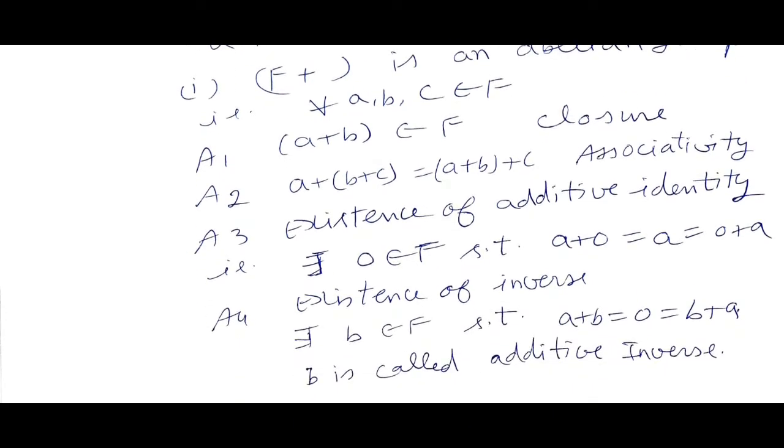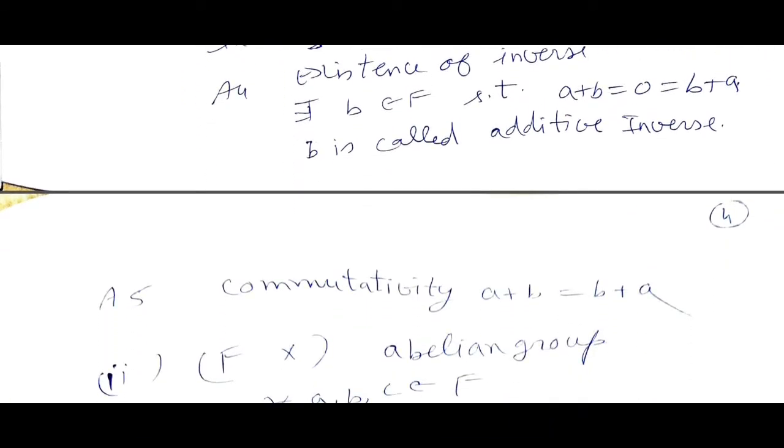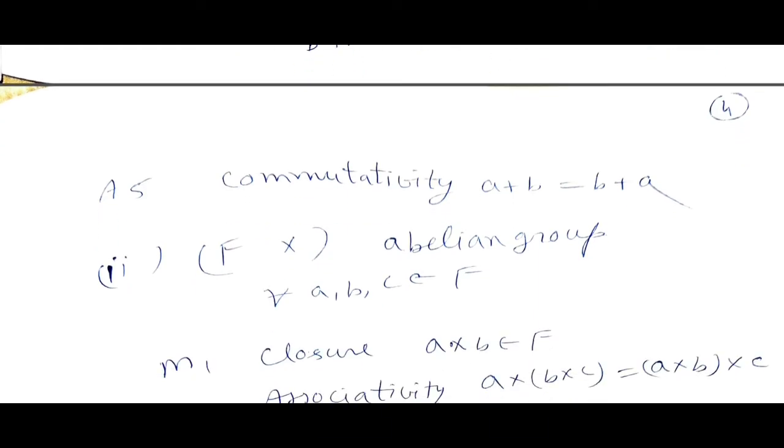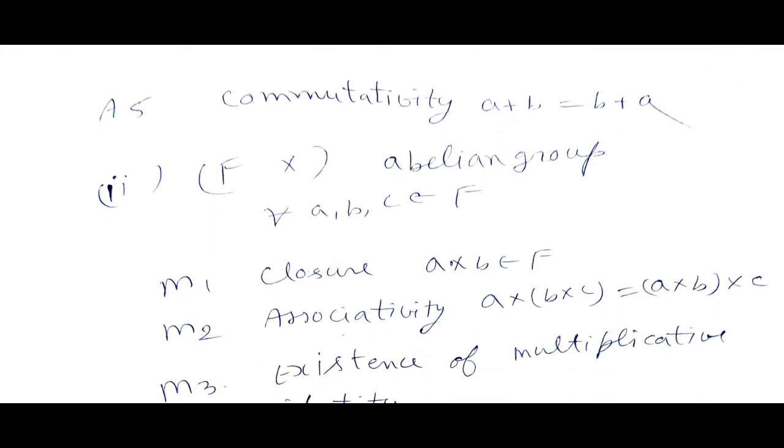Existence of inverse: there exists b belongs to F such that a+b equal to 0 equal to b+a. b is called the additive inverse. And then commutativity, a+b equal to b+a. Secondly, F with the operation multiplication is an abelian group, that is, for every a, b, c belongs to F, first property, closure, that is, a·b belongs to F.